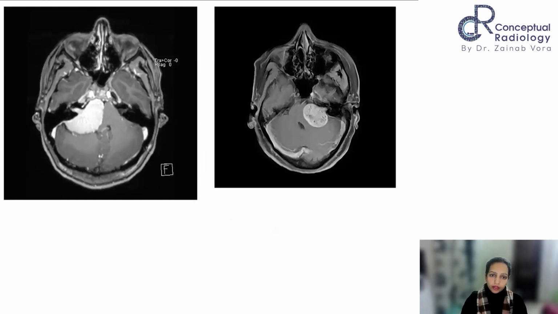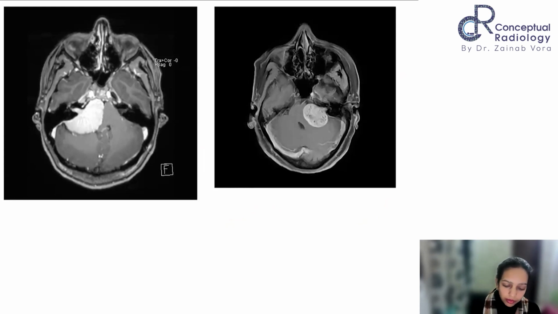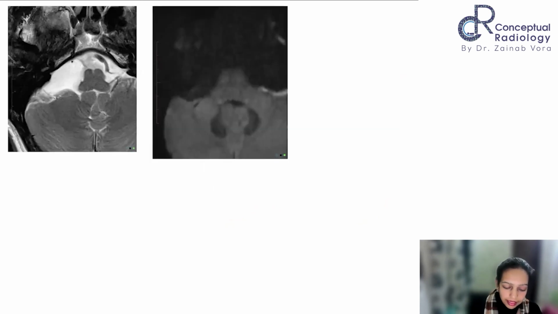Ma'am, first one is meningioma. Okay. So does it show an intracanalicular extension? Does it have an intracanalicular component? Yes, ma'am. It also has an intracanalicular component. Perfect. But there is a difference in both of these enhancements, right?